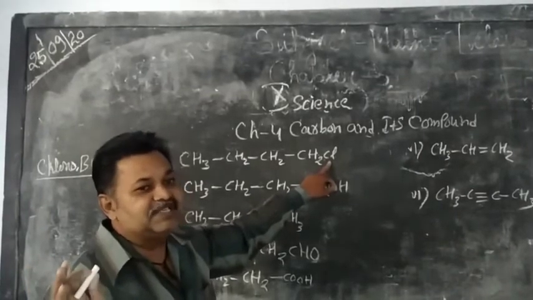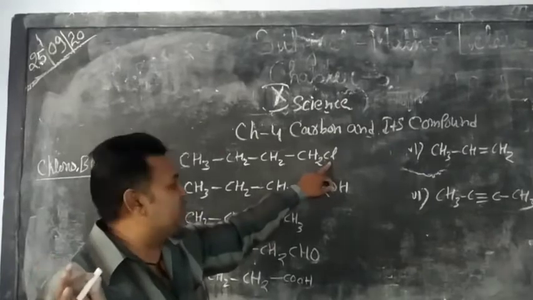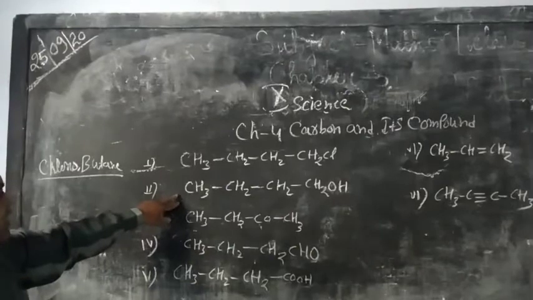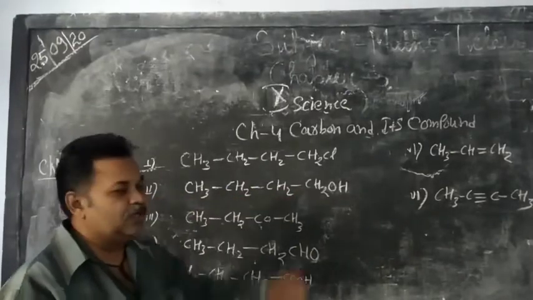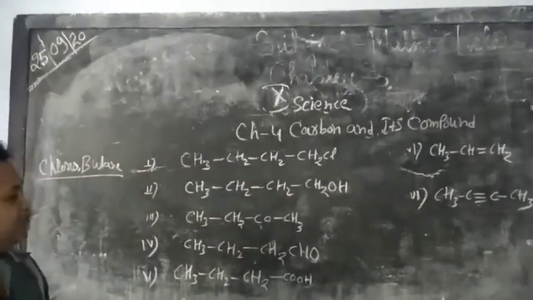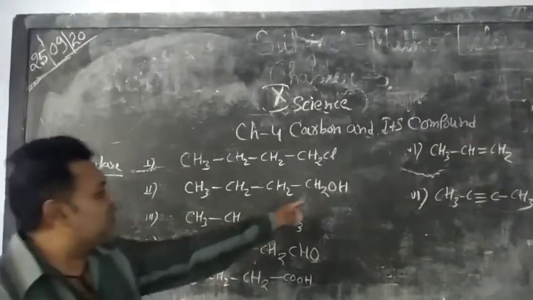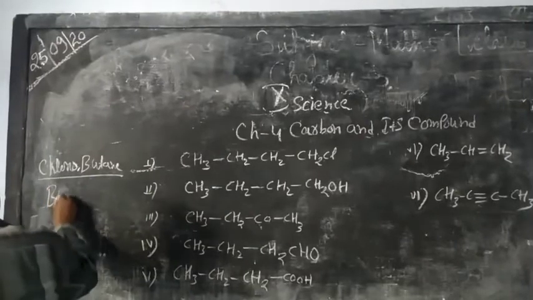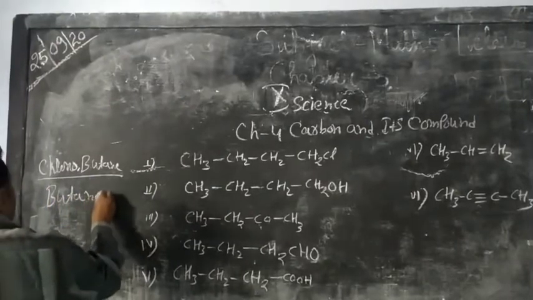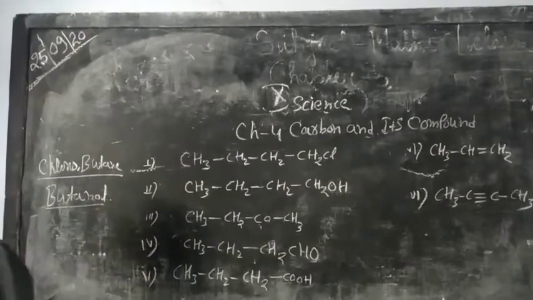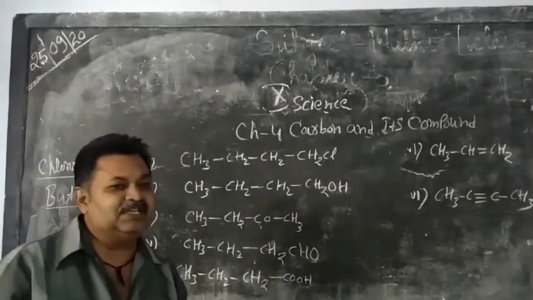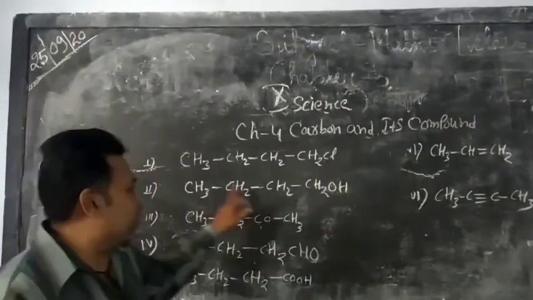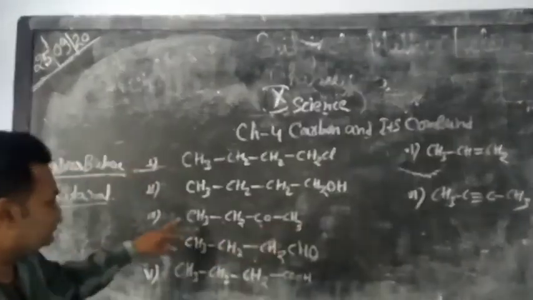The halo group is written as a prefix. Another one: 1, 2, 3, 4, there are also 4 carbon atoms and the functional group is alcohol, so the name of the compound is butanol. The E of the alkane is replaced by the functional group suffix ol.